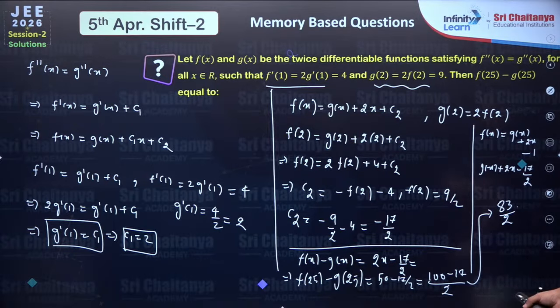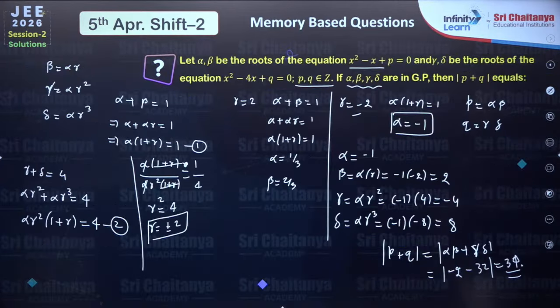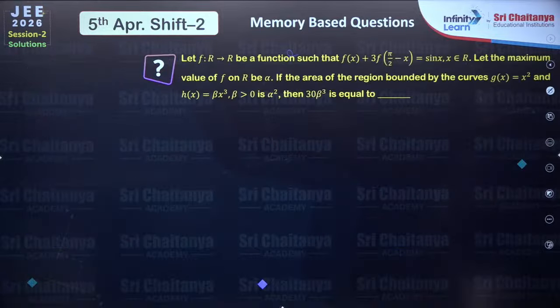Right? Just verify the calculations. 100 minus 17 will be 83 by 2. Fine. So I hope the solution for this problem also is clear. So far we have discussed these 3 questions. Now we'll be going towards the last question.